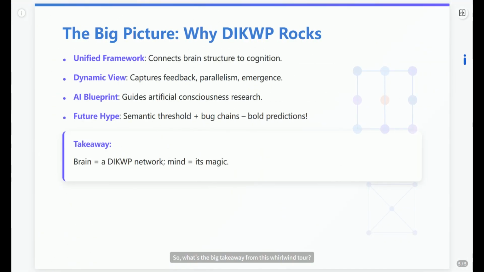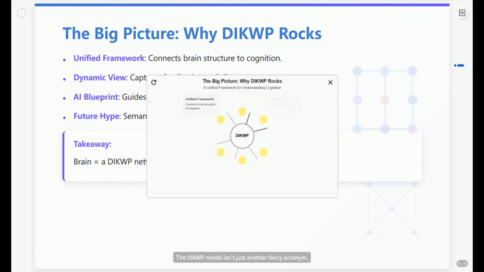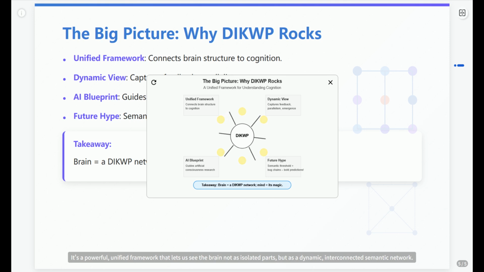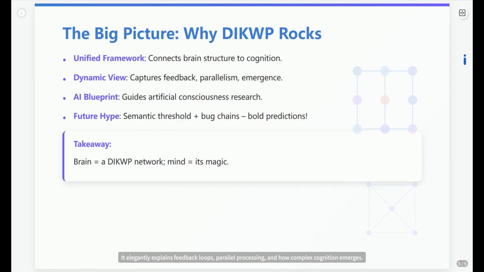So, what's the big takeaway from this whirlwind tour? The DIKWP model isn't just another fancy acronym. It's a powerful, unified framework that lets us see the brain not as isolated parts, but as a dynamic, interconnected, semantic network. It elegantly explains feedback loops, parallel processing, and how complex cognition emerges.